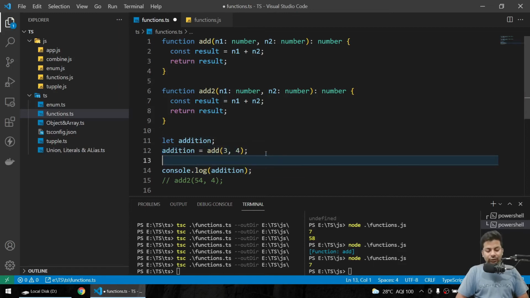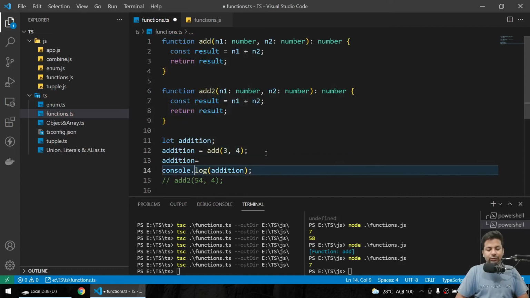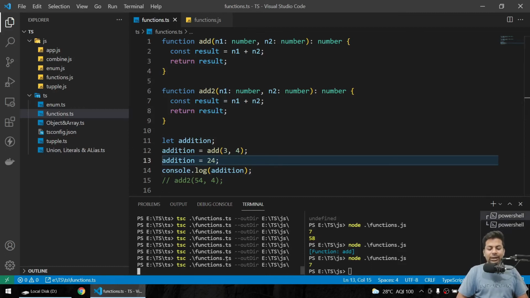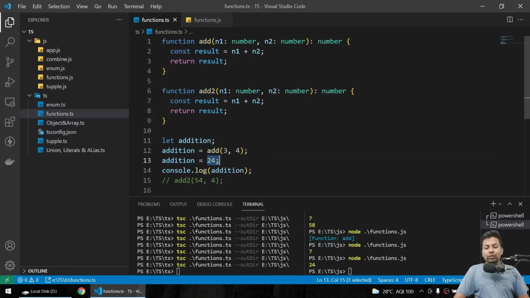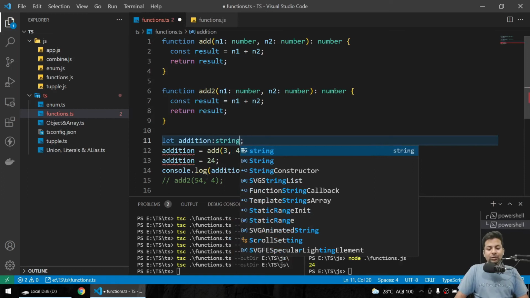But suppose in between you say addition, somehow you made a mistake and you put addition equals to 24, and you compiled it, and when you ran it you got 24 because you overwrote that. So somehow you have to tell that this addition variable will only accept a function, nothing else. So I'll say here after addition, I'll just put a colon. The way we write string, we say string like this. So you can see now an error.